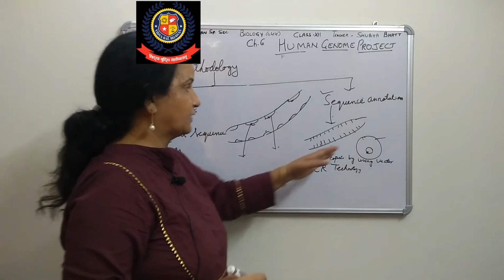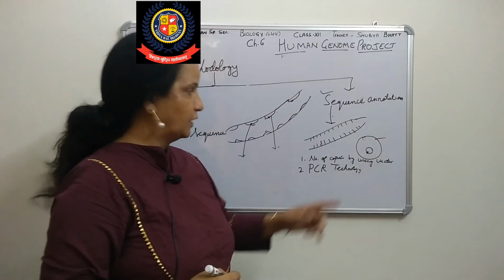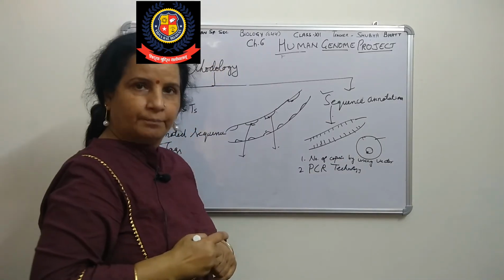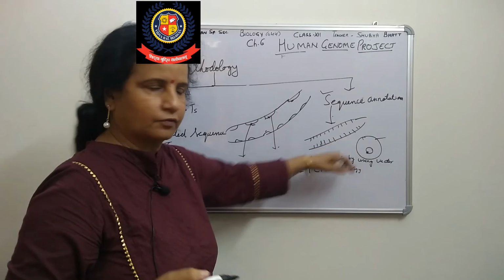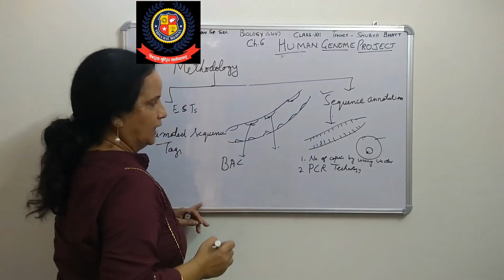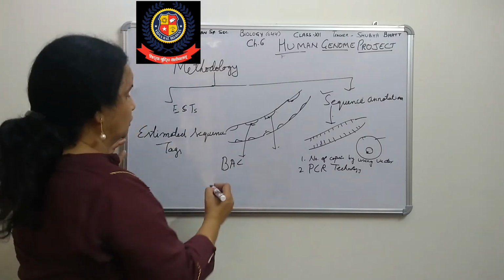Now we have a number of copies, right? Which vector are we using, which plasmid can we use? When we use bacteria, it is called BAC, and sometimes we use yeast also, then YAC.